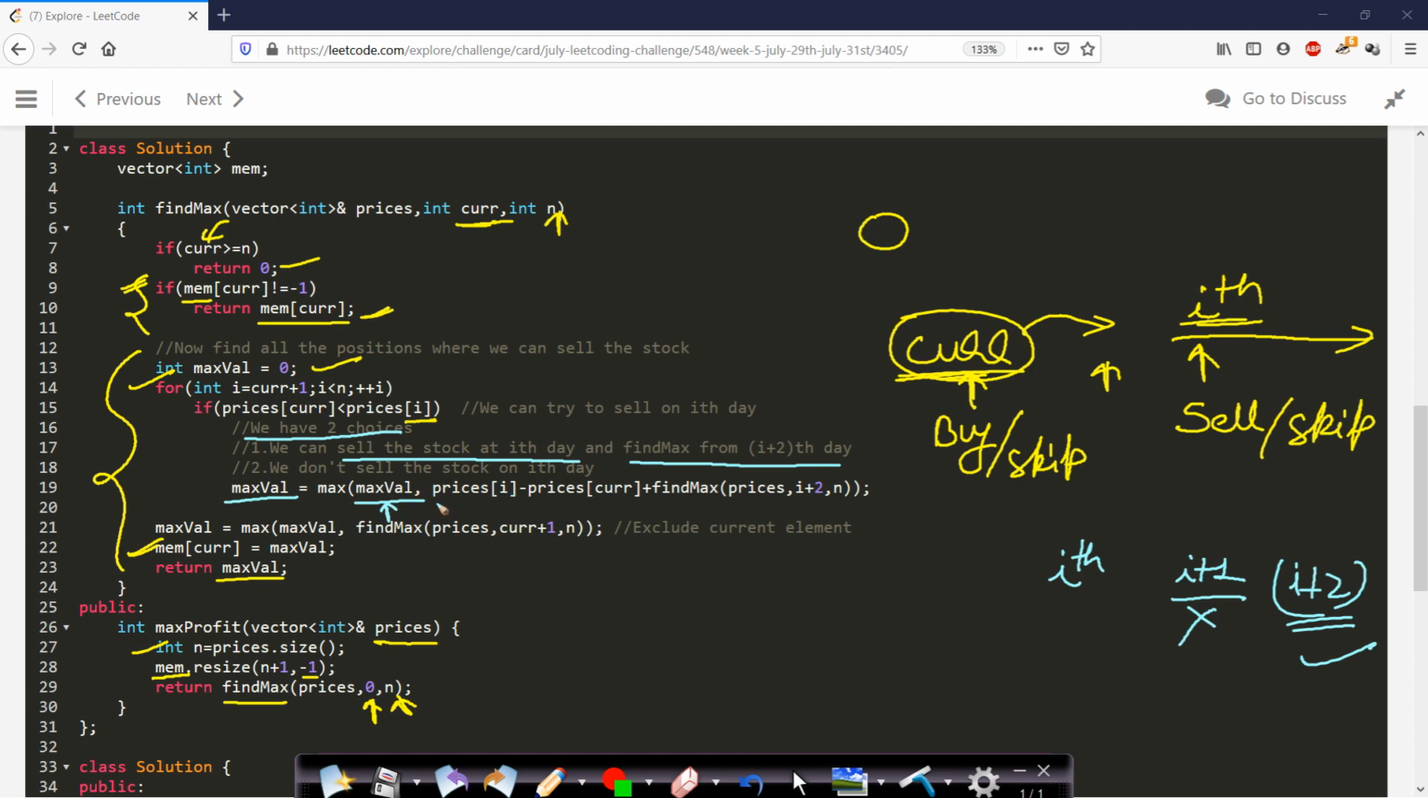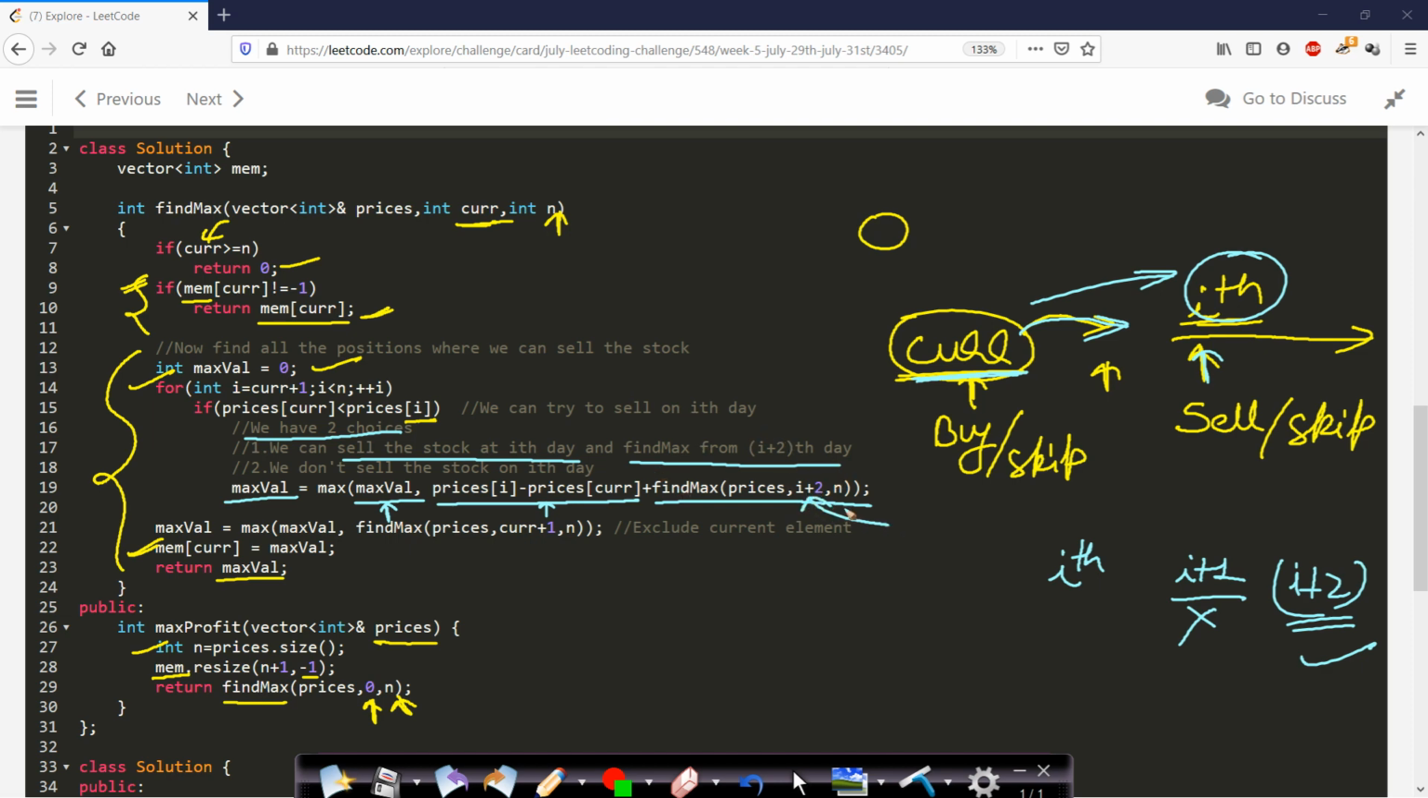Otherwise, if we are selling the stock on this day, then the profit will be prices at i minus prices at current, because on the current day we had bought the stock and on the ith day we are selling it. So we will try to maximize the profit. Therefore, the ith day price should always be greater than the current day price. Now this is the profit which we will be making, and again we will be calling this findMax function recursively from the i plus 2th day.